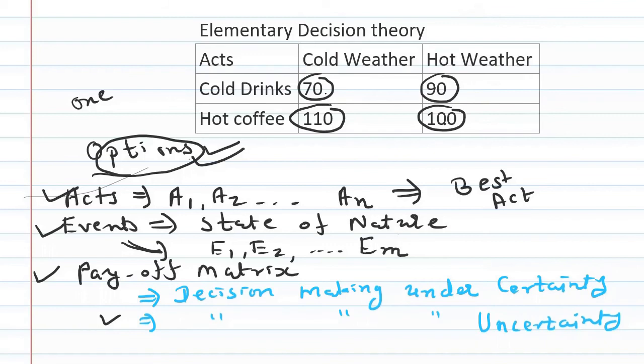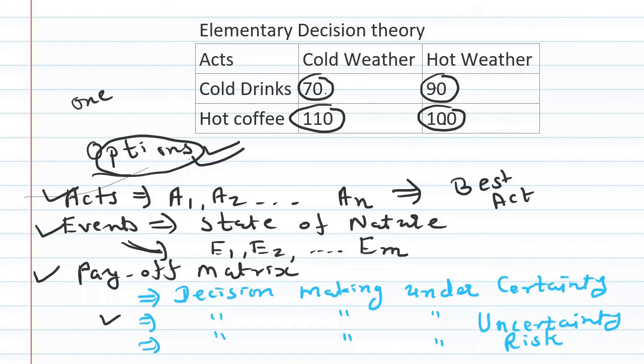The third situation in decision making is known as decision making under risk. In modern times, our meteorological department generally predicts about weather conditions.